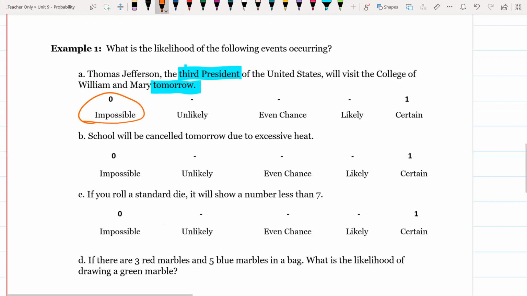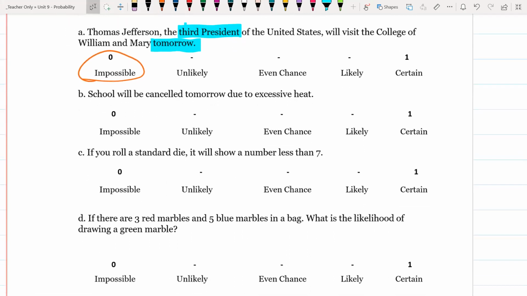What about school will be canceled tomorrow due to excessive heat? Okay, well, it's not impossible, and it's definitely not certain. But do you think it's probably going to happen, or do you think probably not? Hopefully you're thinking probably not. It's unlikely. Yeah, it's going to be warm, but excessive heat would be 120 degrees. It's not going to be 120 degrees tomorrow.